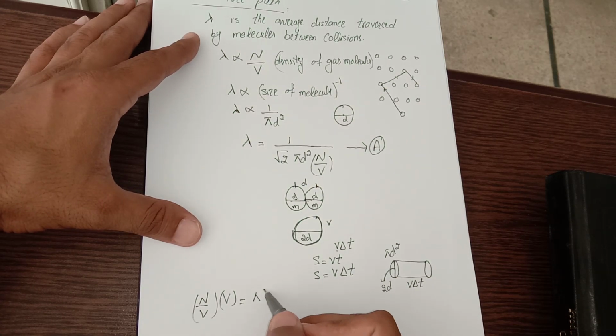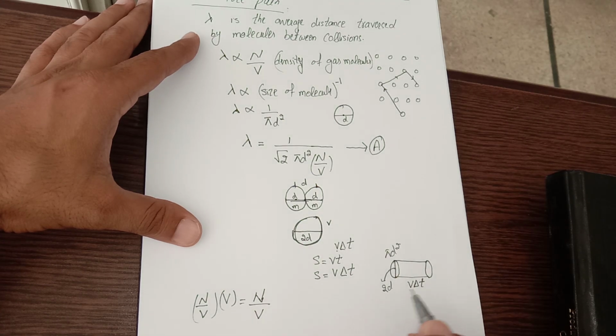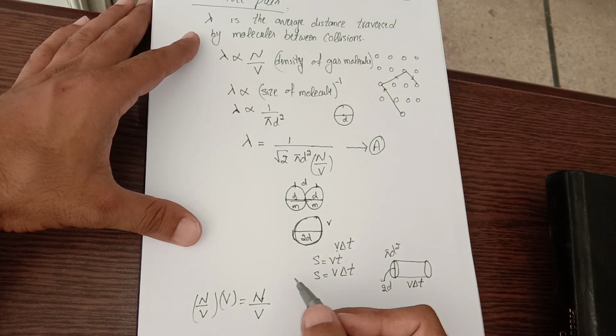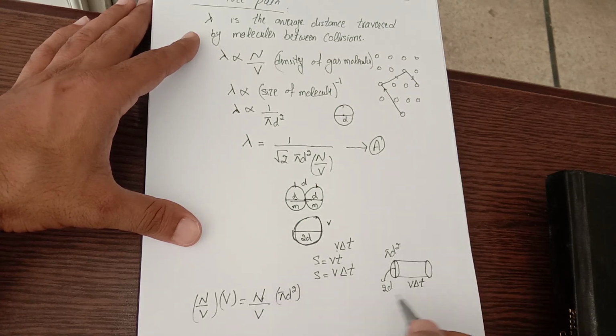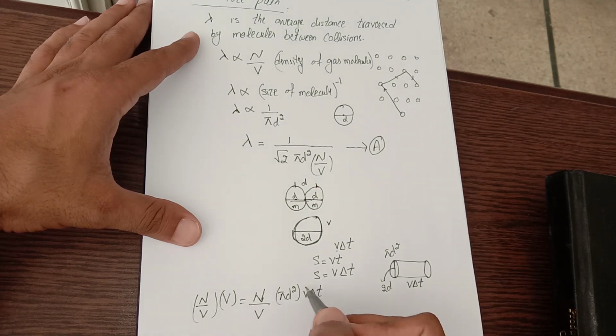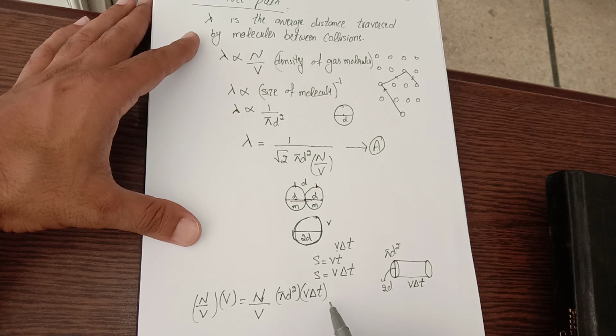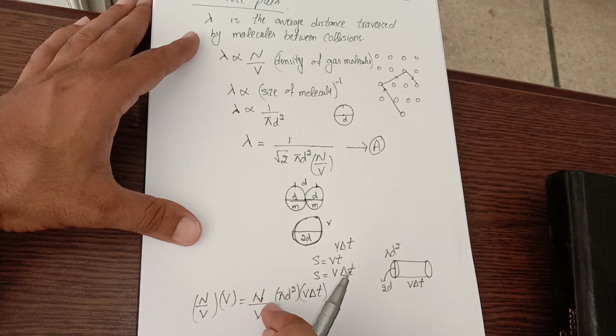And here, to calculate number of molecules, N is number of molecule, V is volume, and volume of this cylinder comes out to be, its cross-sectional area is pi d square, and you multiply it with its length, that is equal to V delta T. This is the volume of this cylinder, and this is number of molecules per unit volume. These volumes may be cancelled, and the resultant quantity would be number of molecules in which I am interested in.